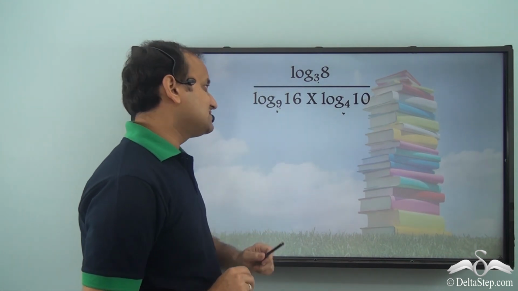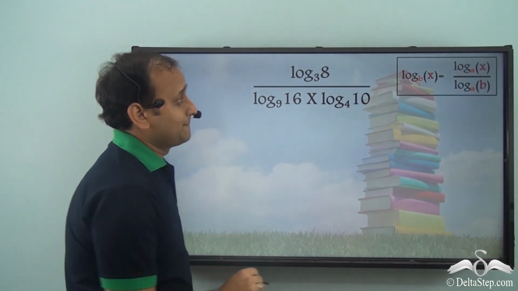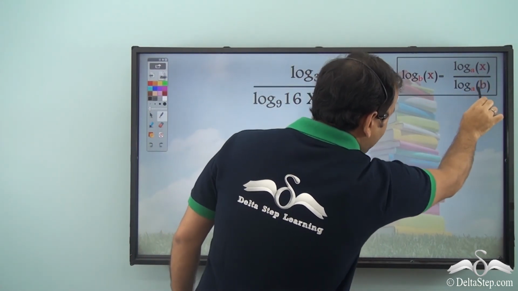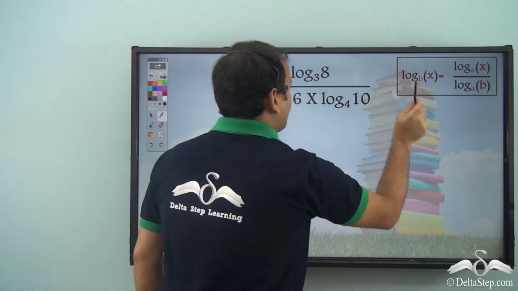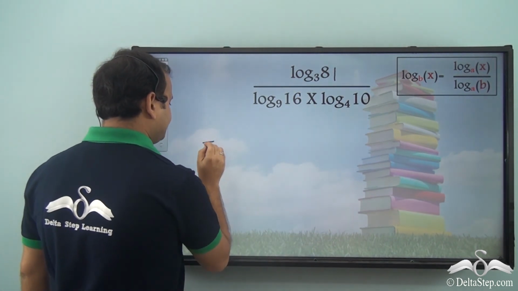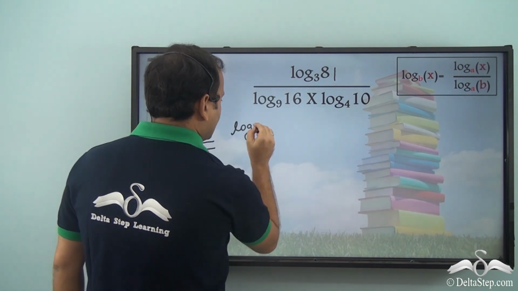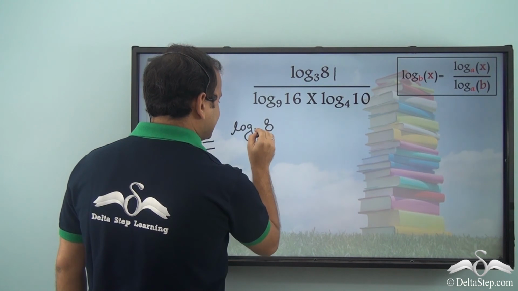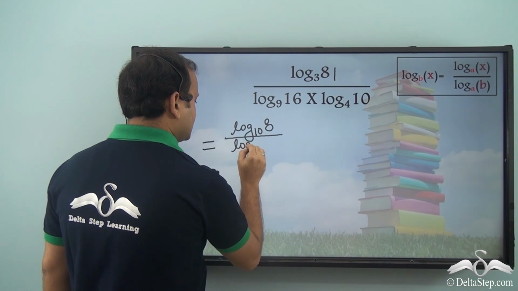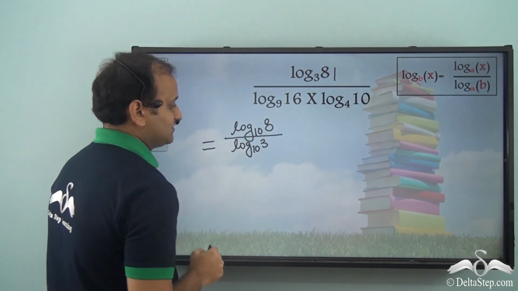Now to change the base, we'll have to apply the change of base rule, which is log of x to the base b can be written as log of x to the base a divided by log of b to the base a. So using this formula, let's first convert this part of the equation. We can write this as log 8 to the base 10, the new base, by log 3 to the base 10, the new base.